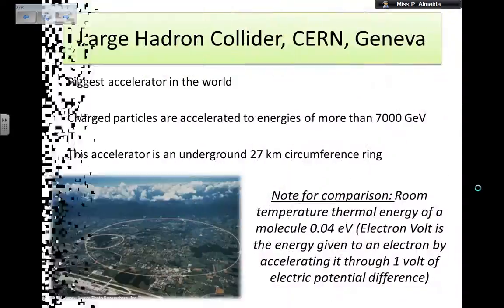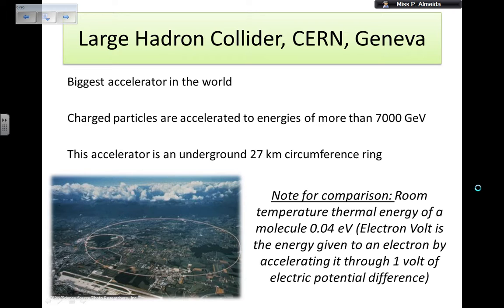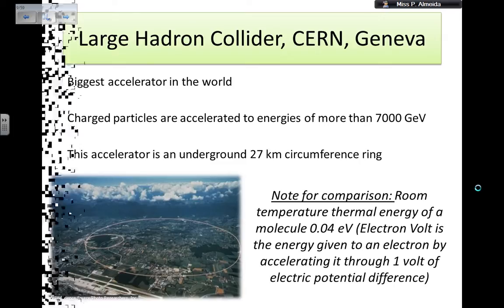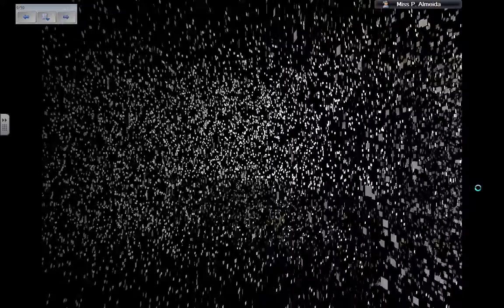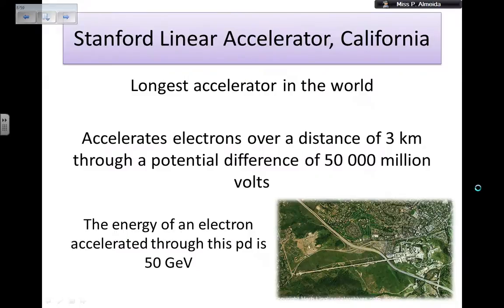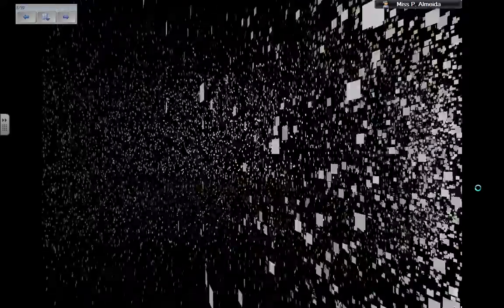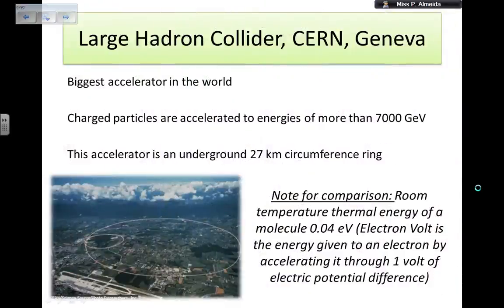Finally, probably the most famous accelerator, at least at the moment, is the Large Hadron Collider, as I said, at CERN in Geneva. It is the biggest one in the world. Remember, the other one I said was the longest, and this is the biggest one. Okay, so let's not confuse that. The charged particles are accelerated to energies of more than, and now let's look at these numbers again, 7,000 giga electron volts.